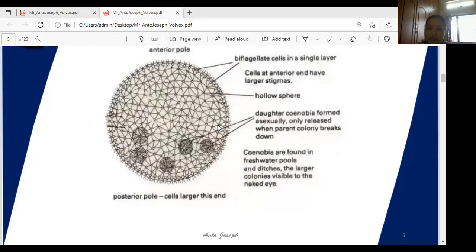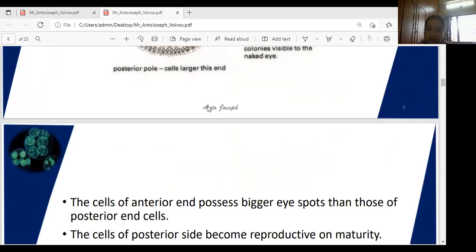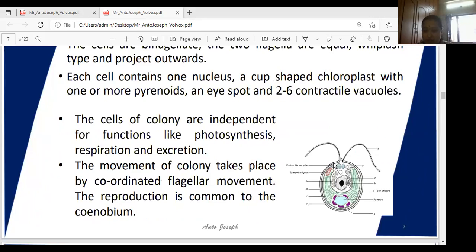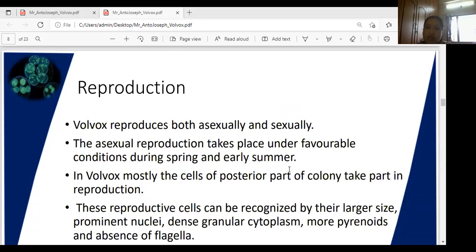And in the middle part the hollow sphere is also present. The shape of each and every cell is just like Chlamydomonas structure. 2 flagella, the eyespot, a cup-shaped pyrenoid and a prominent nucleus are also present. This is the cell structure. Reproduction, you know, both reproductions are present. Here vegetative reproduction is totally absent. What type of reproduction is present? Two types. One is asexual reproduction and second one is sexual reproduction.